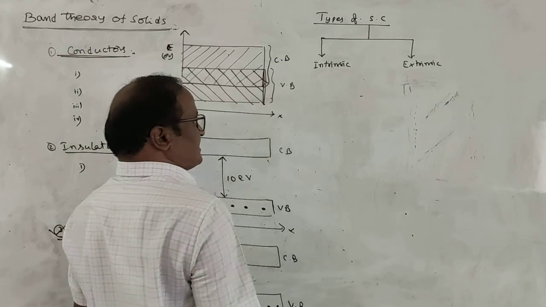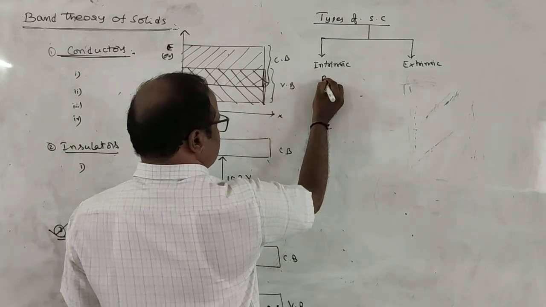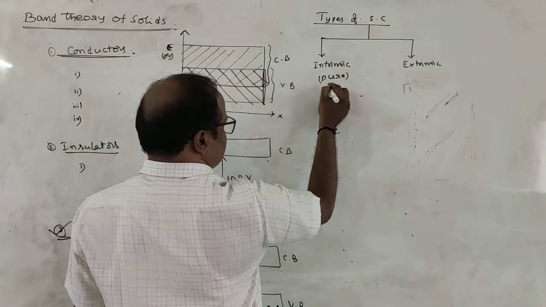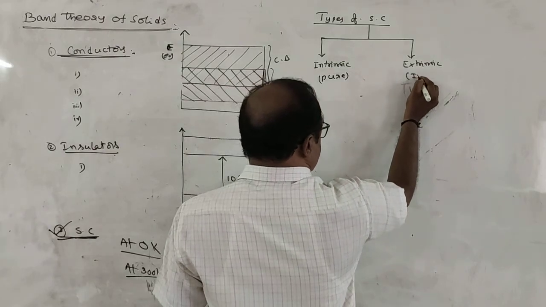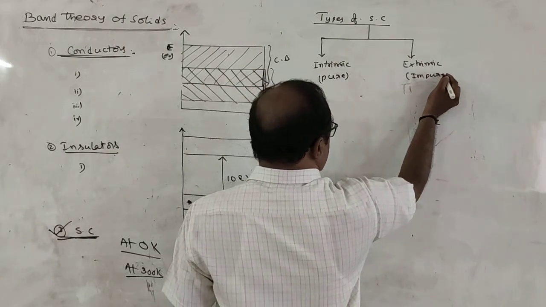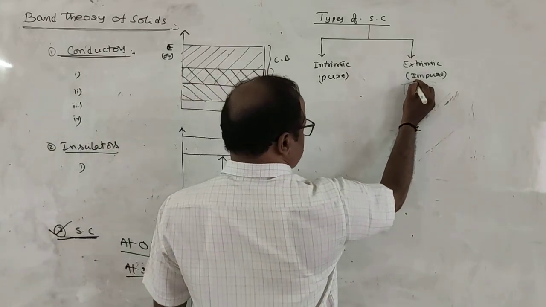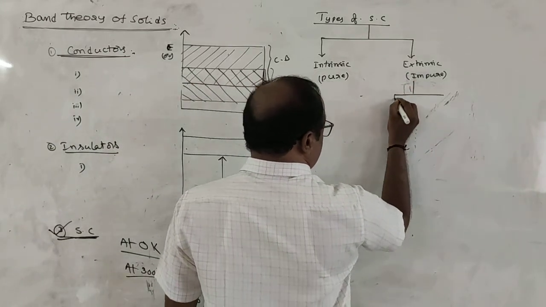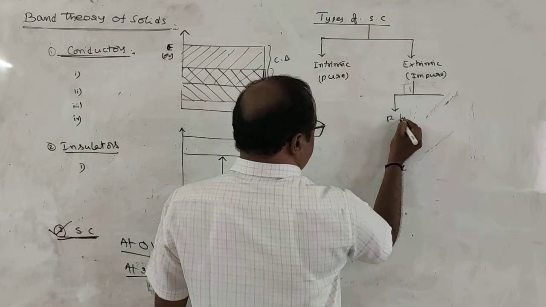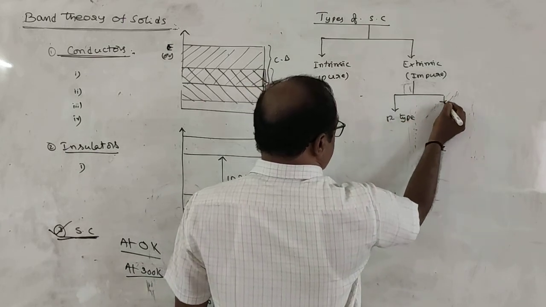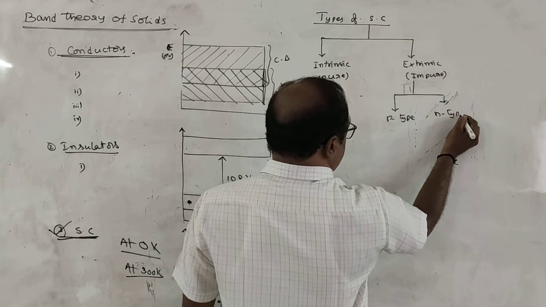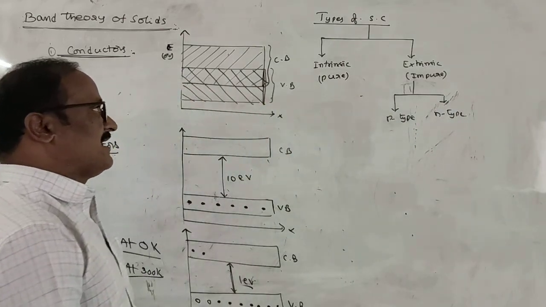Intrinsic means pure semiconductors. Extrinsic means impure semiconductors. Also, extrinsic semiconductors are classified into two types. The first one is called the p-type semiconductor, the second one is called the n-type semiconductor. These are the types of semiconductors.